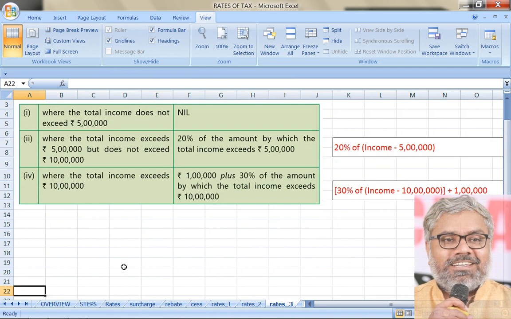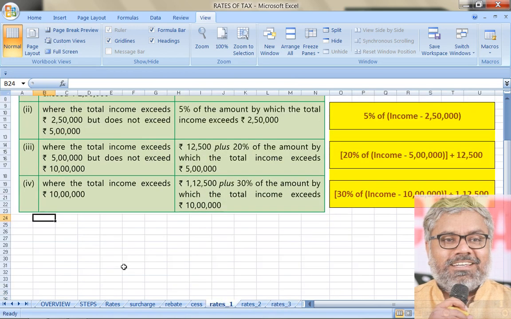Up to 5 lakhs no income tax, because the basic exemption limit for a super senior citizen of 80 years of age is 5 lakhs. For the income between 5 lakhs to 10 lakhs, the tax rate is 20%. For the income above 10 lakhs, the tax rate is 30% plus 1 lakh. So that is for computation of income tax liability of super senior citizens.